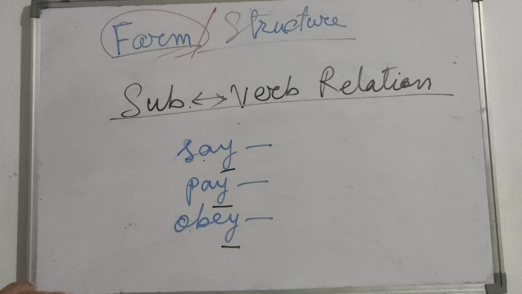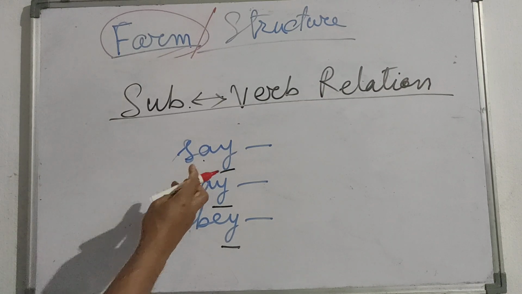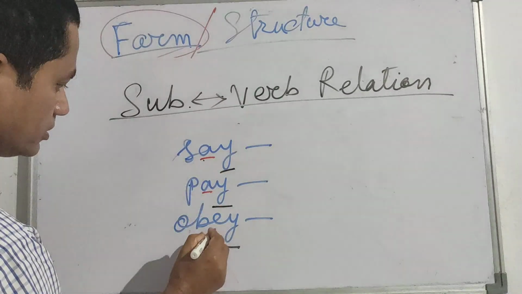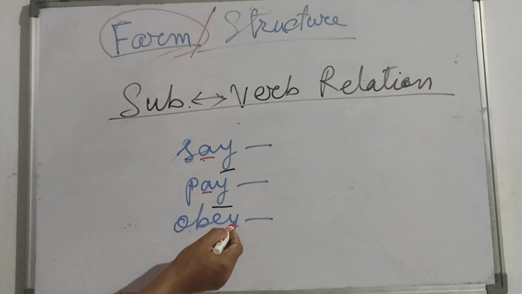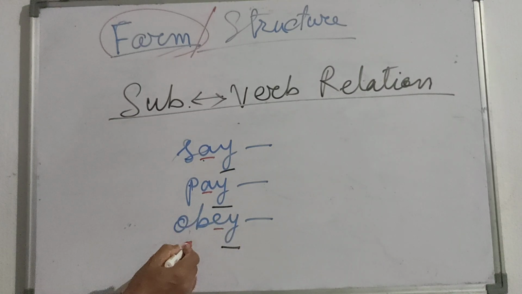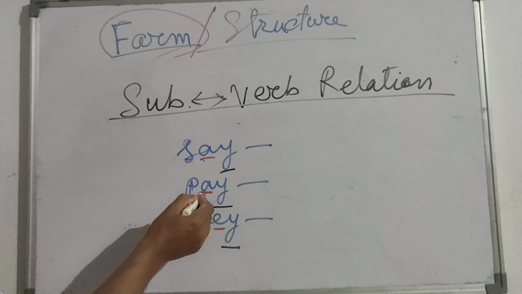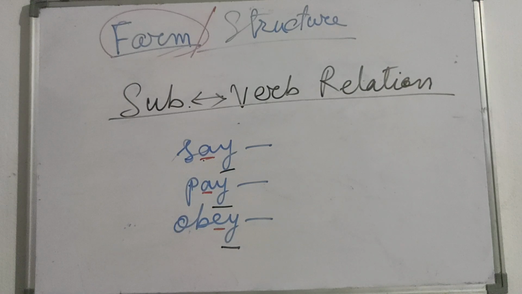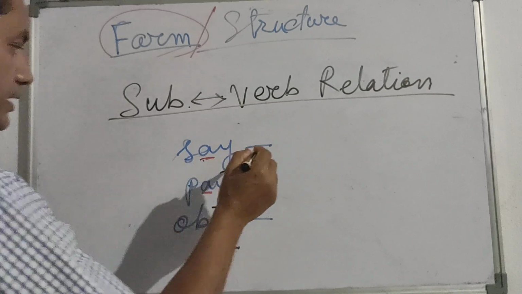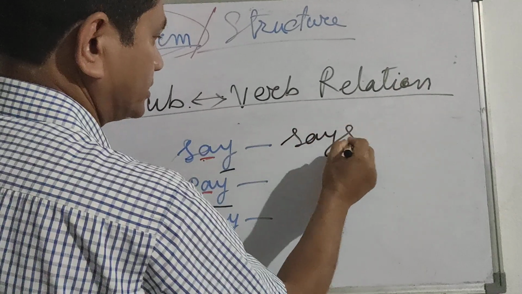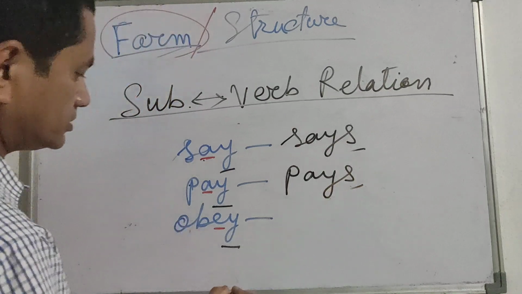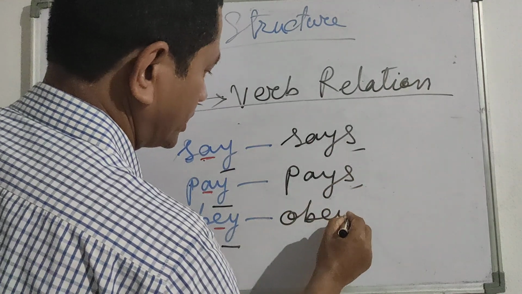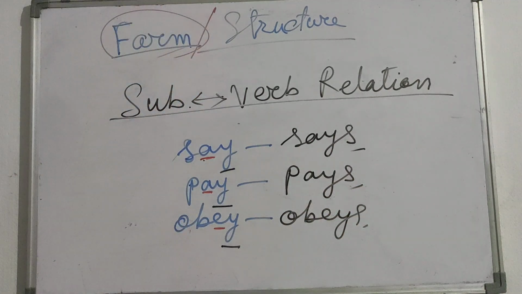A is one vowel, E, these are vowels, and y is preceded by a vowel, then it will become just s. S-A-Y-S, P-A-Y-S, O-B-E-Y-S. There is only s used.